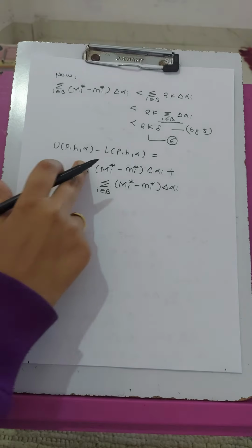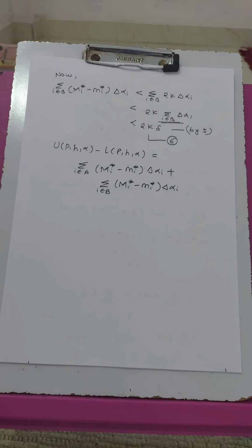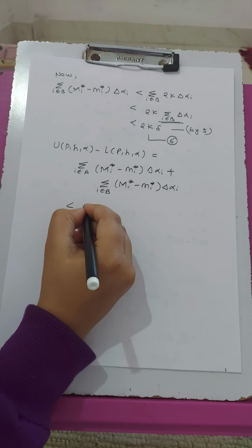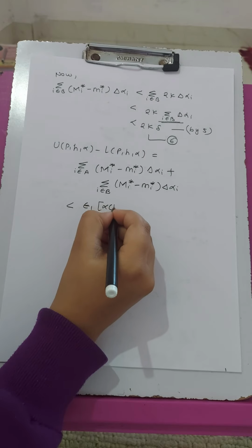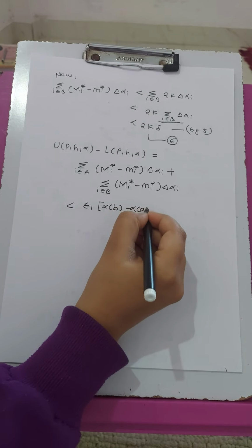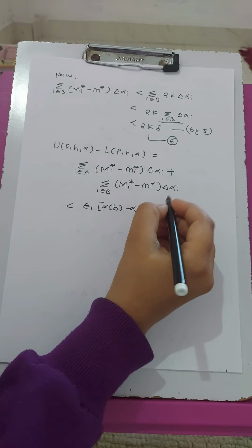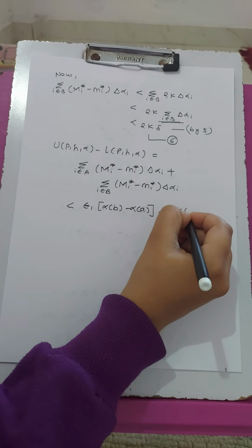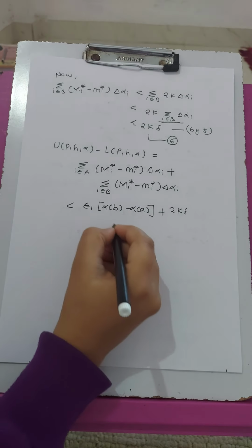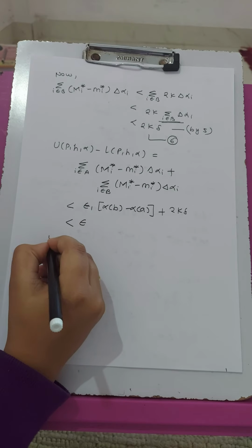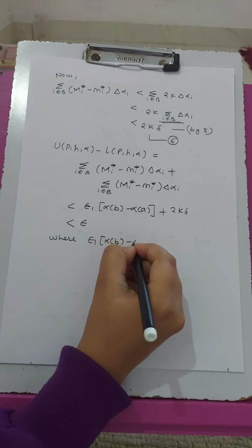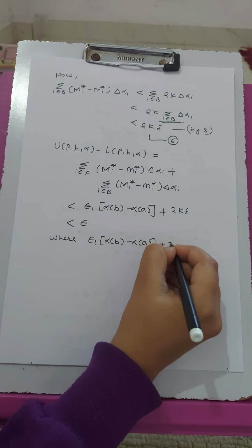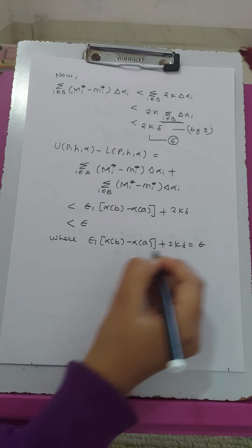From 4, this first term is less than epsilon 1 times (alpha(b) minus alpha(a)), and this second term from 6 is less than 2k delta, which is less than epsilon, where epsilon 1 (alpha(b) minus alpha(a)) plus 2k delta is equal to epsilon.